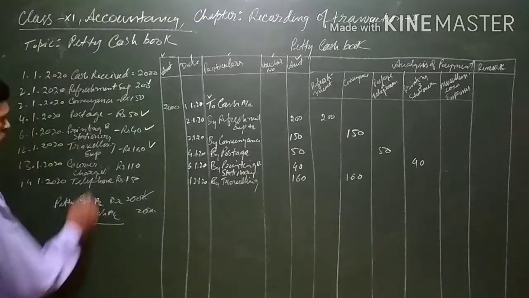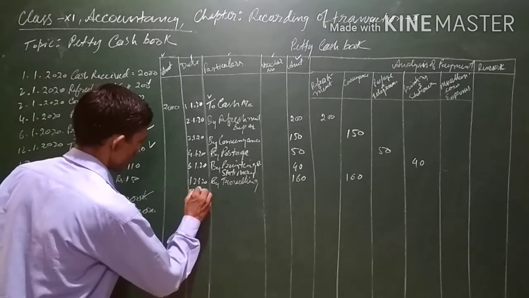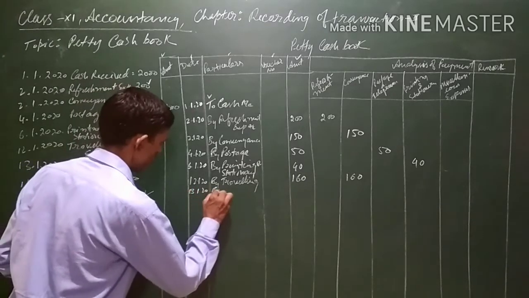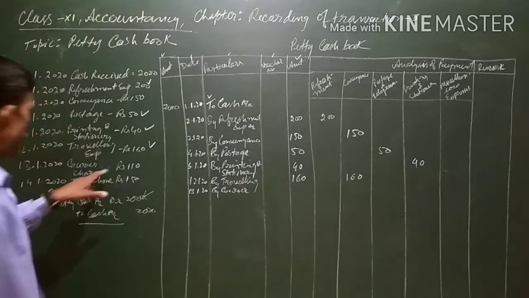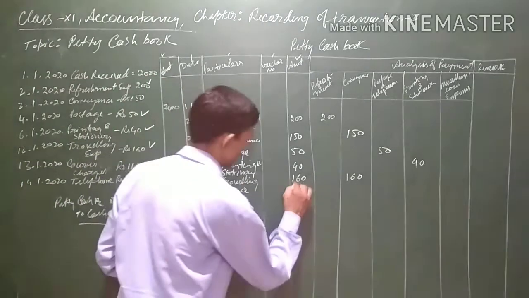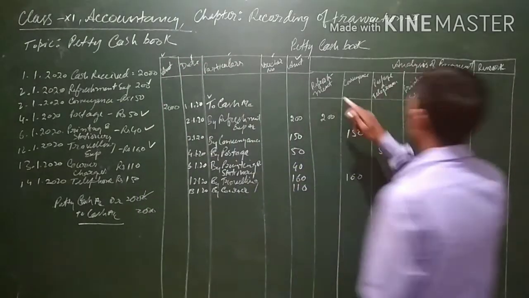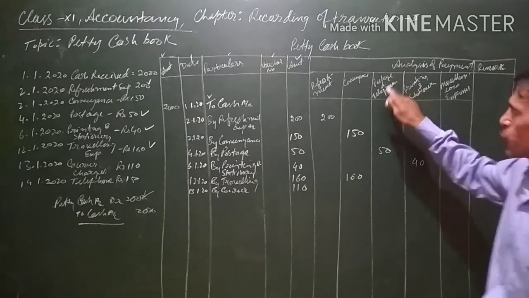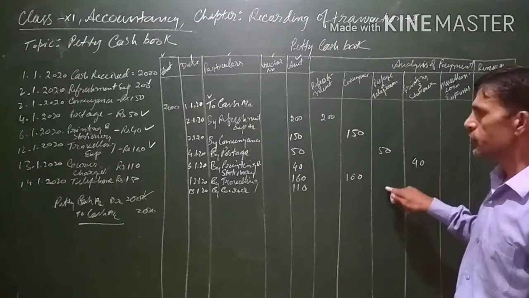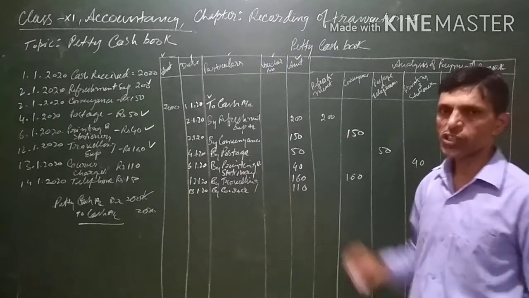Now next is courier. 13/1/20. By courier expenses. Amount is 110. On the payment side 110. Now, since there is no special column for courier, postage and telegram is there. Courier is also related with letters being posted, and some expenditure is made for courier services.